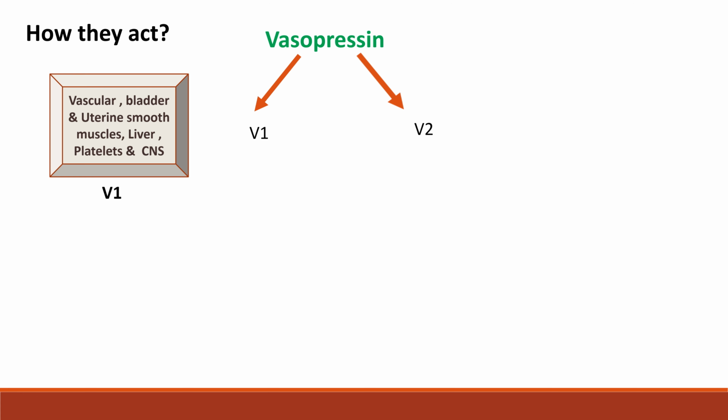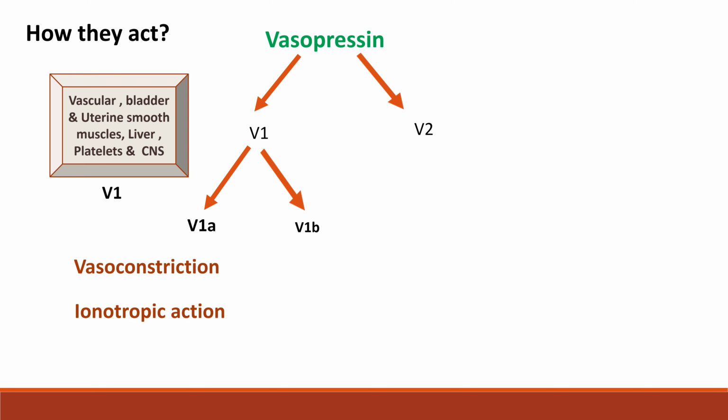Let us see how they act. Vasopressin, one of the natural antidiuretic hormones, can act on two types of receptors, classified as V1 receptors and V2 receptors. V1 receptors are present in vascular, bladder and uterine smooth muscles, liver, platelets and CNS. These V1 receptors are further classified into V1A and V1B receptors. V1A receptors are responsible for vasoconstriction and increased force of contraction, which is a positive inotropic action. V1B receptors are responsible for increased ACTH release. So V1 receptors are not related to the renal functions of vasopressin.